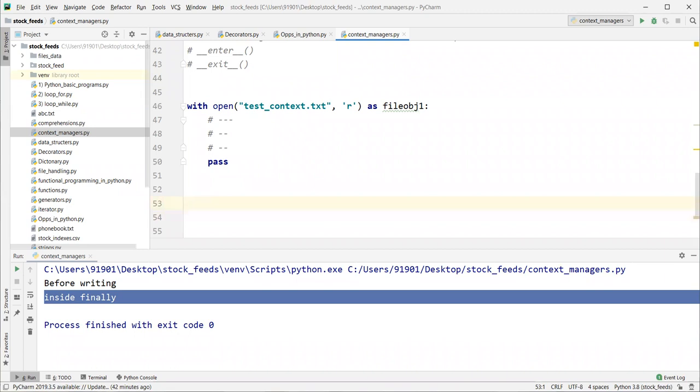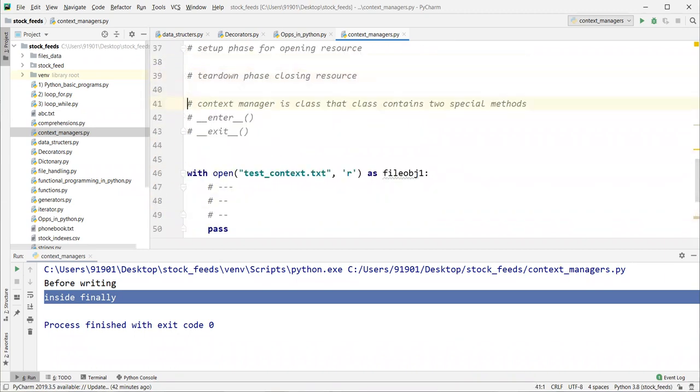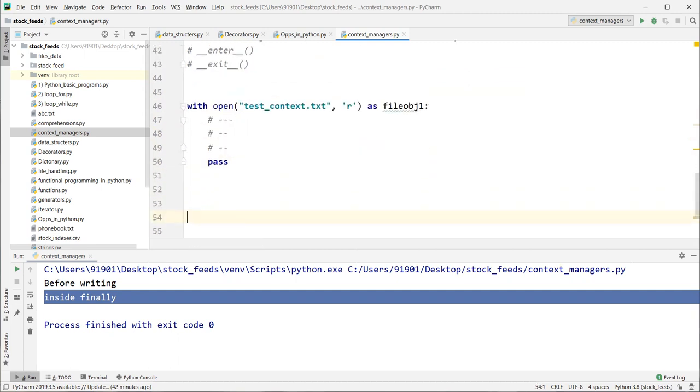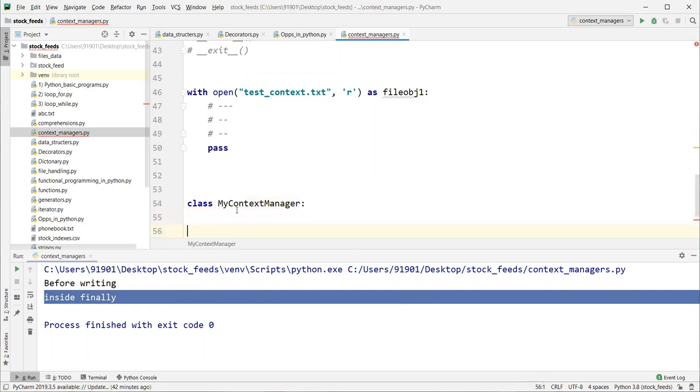First, I said the context manager is a class that contains two special methods. Those will be executed while using the context manager with the with statement. These two methods will execute when you are opening the context manager with this statement. Let's create a class. In this case, I am using MyContextManager. Here we are passing some data, right, guys?